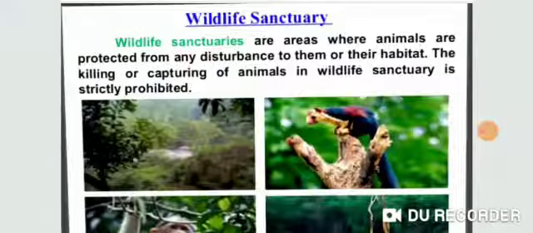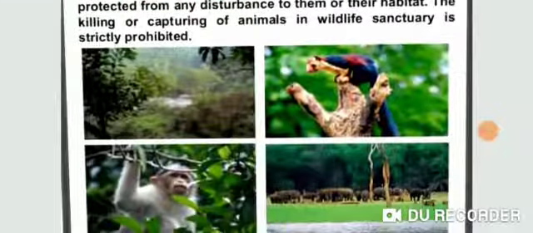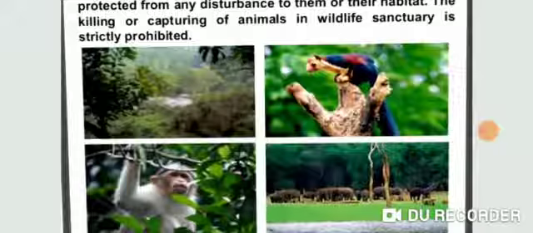A wildlife sanctuary is an area which is strictly reserved for the protection of animals. That is called a wildlife sanctuary. A wildlife sanctuary provides suitable living conditions to wild animals, meaning the animals that live in the forest and in that sanctuary can easily live because they get all the natural habitat for living in that particular area.